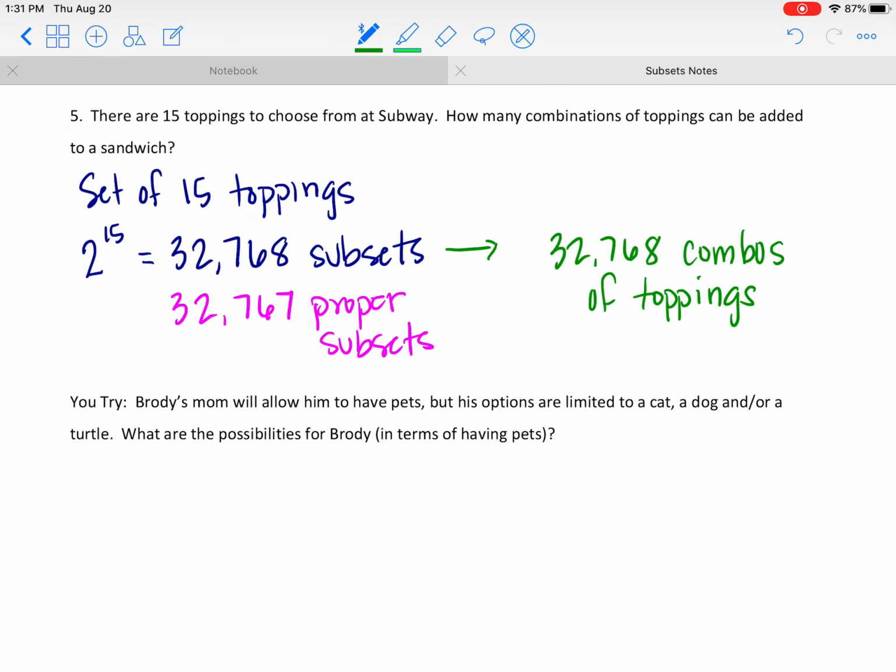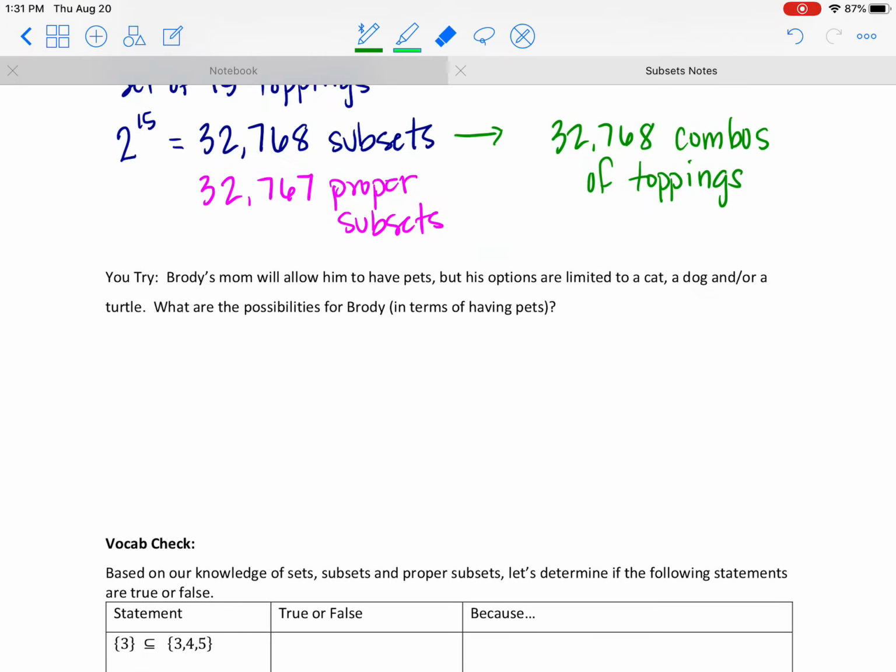Okay, so what I have on this next one is something that I like to do when I'm teaching in a normal in-person class. I like to go through some examples and then give the class an opportunity to try one. Obviously, I can't force you to do that here, but if you're feeling pretty confident in what we're doing and you want to hit pause on the video, try this problem on your own and then unpause and see if you did it right. If not, no pressure. Obviously, I can't force you to do anything.